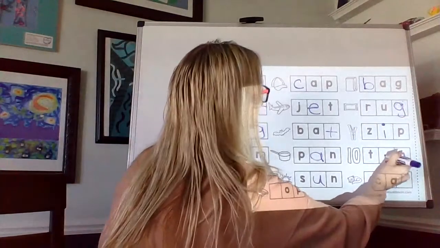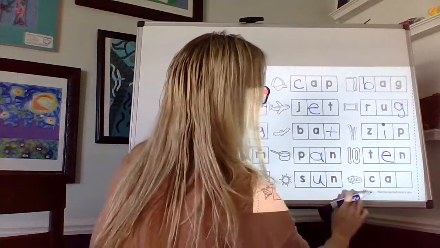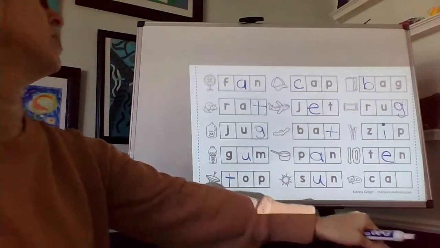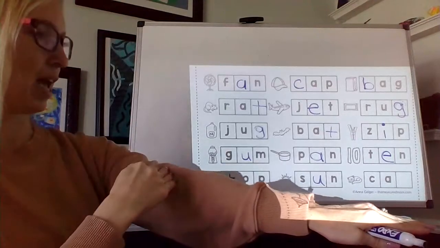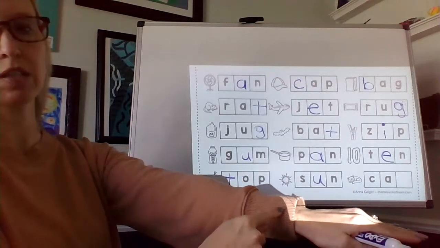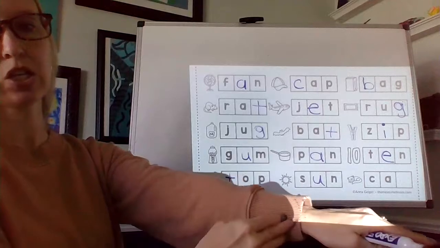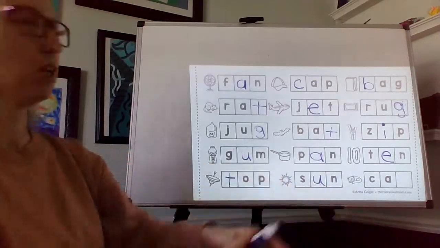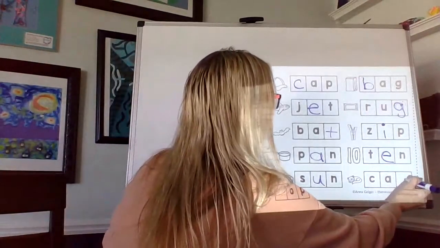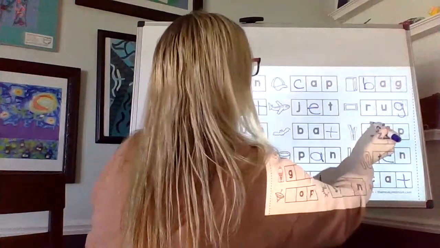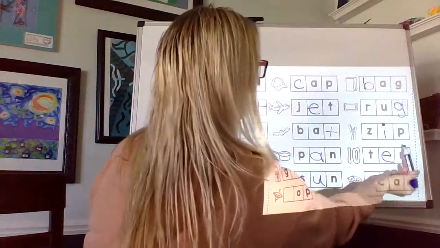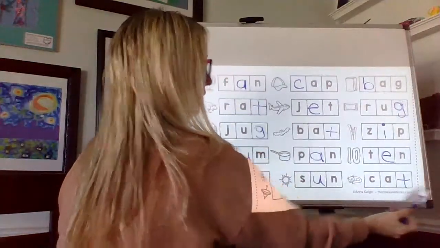e. Last one. Cat. Oh, everybody knows this one. K, at. Looking for the final sound. K, at, t. T. Okay. Bag, rug, zip, ten, cat.